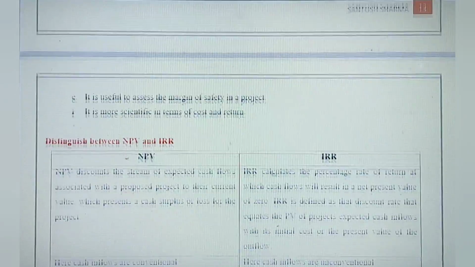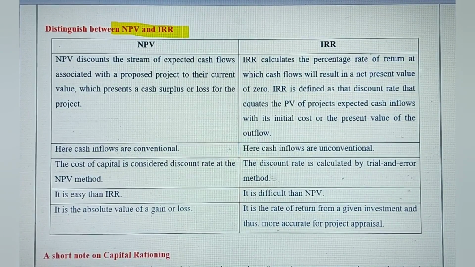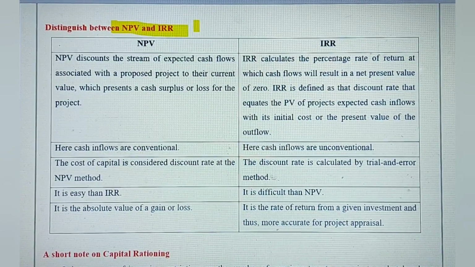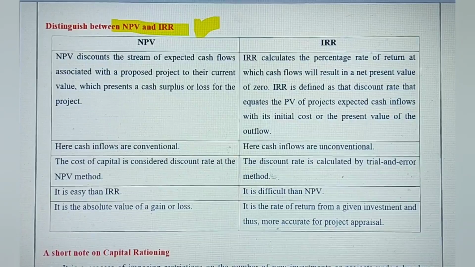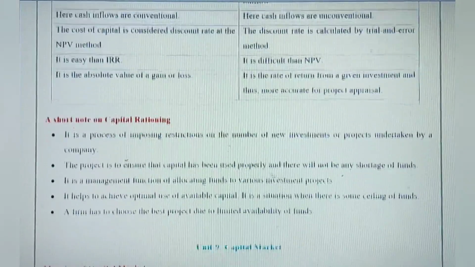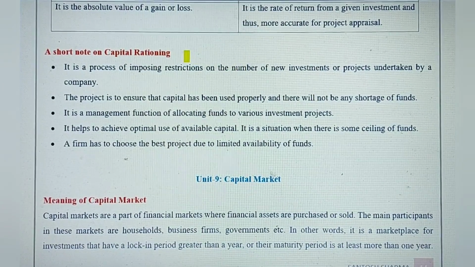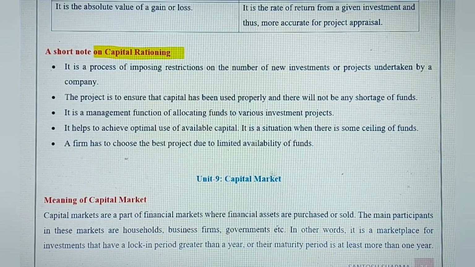One more difference you can do in this unit, that is the difference between NPV and IRR. This question is also quite common. When you see the previous year's question papers, you will see that this question has come quite a lot of times. One more short note you can revise here, capital rationing.